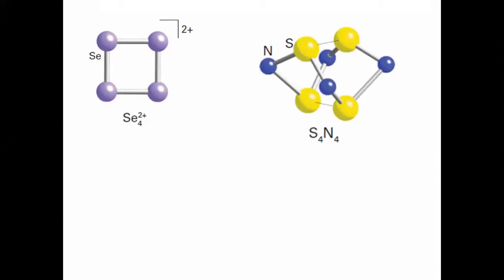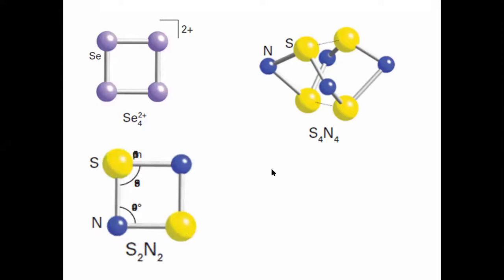This is S4N4. If they ask you this structure in the exam, there is no need to worry. It's again very simple to draw. You can practice this also. This is S2N2. Just replace the 4 elements alternately by sulfur and nitrogen, and we can get S2N2. So these are the structures we can draw.